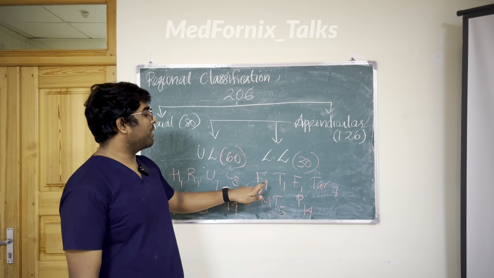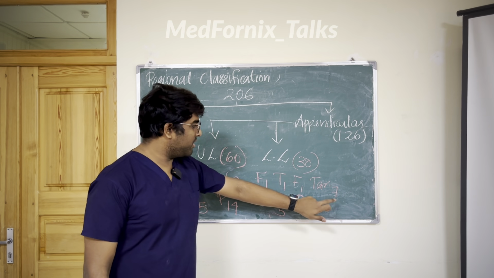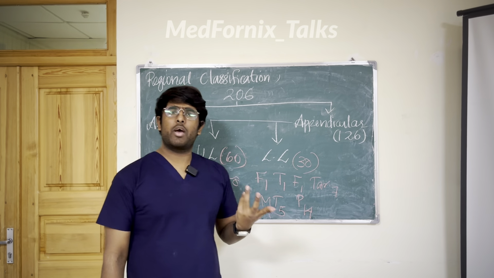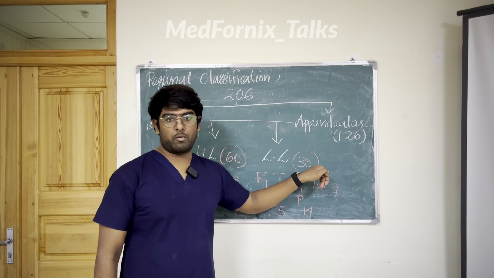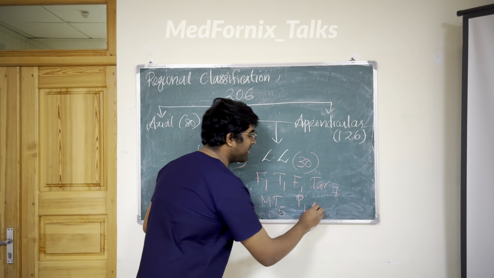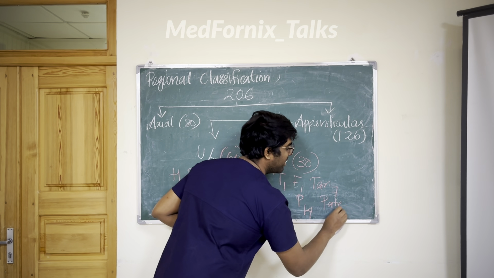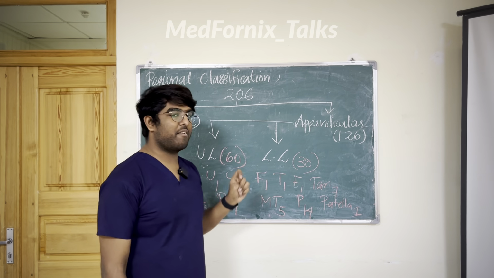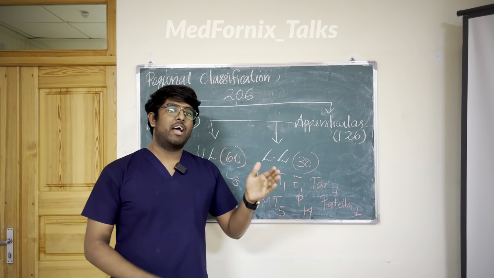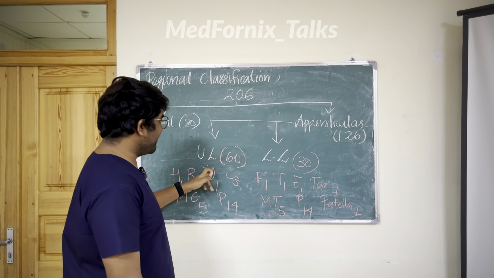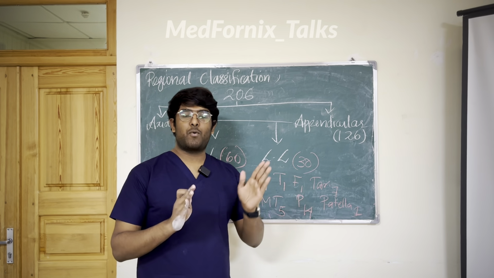Now we can see 1 plus 1 plus 1 plus 7, total 10, 24 plus 5, 29, right? Where did the one go? Lower limb I am having 30 bones, right? So here comes the role of the patella, which is your knee joint. Patella is the one bone that we have missed here. Then in total the lower limb has 30 bones. 30 plus 30, both legs 60, and this 60 plus 60, I will have 120 bones.